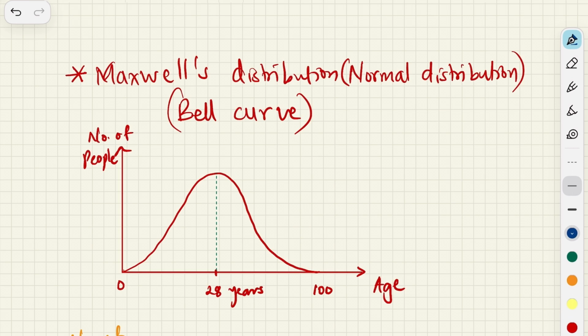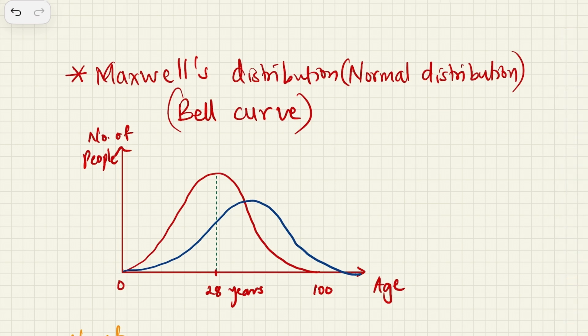In some country where the maximum number of people have an age of, let's say, 50, the graph would look somewhat like this. Now if you see, definitely the population has also reduced. Earlier the population was much higher, much lesser now, but the peak has shifted to this particular age. So this could be 50 years as well, the maximum number of people in that country. Also, the end part has shifted.